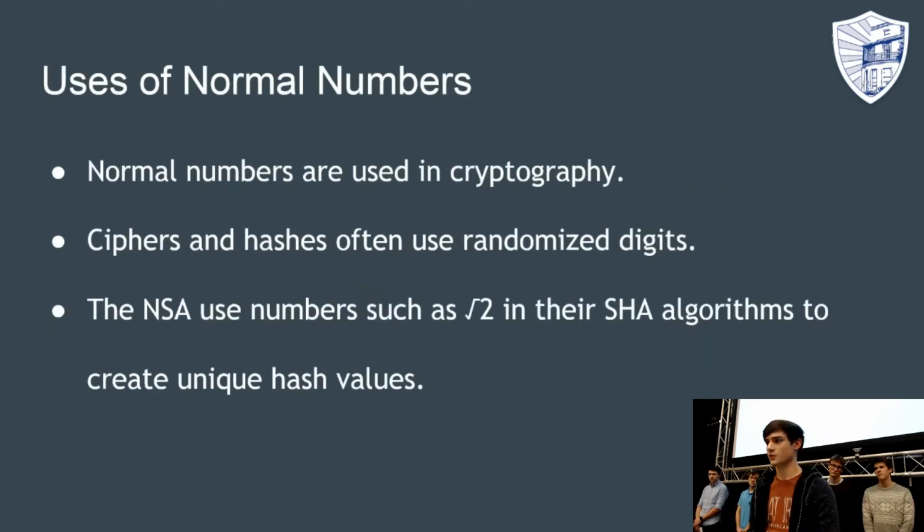Normal numbers often have been used in cryptography. Ciphers and hashes use randomized digits in order to conceal them, and normal numbers are ideal for this. The randomized digits can be created from taking any part of a normal number. The NSA, the National Security Agency of the US, used numbers such as root 2 and other root primes in the SHA algorithms to create unique hash codes. Whilst root 2 and other root primes haven't been proven to be normal, it's widely believed that they are.